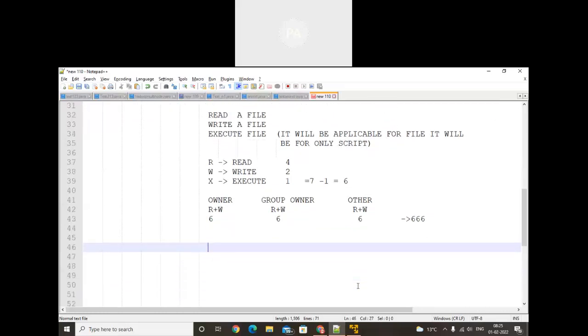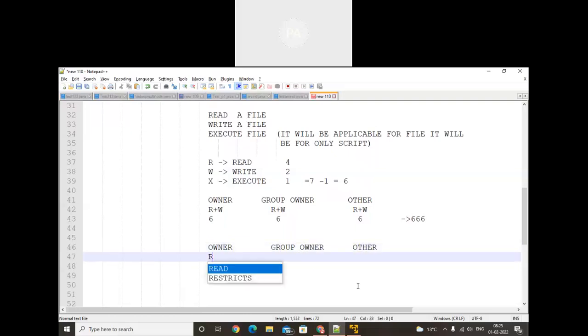Sometimes we will also minimize the permissions. We will do practical also. For example, for owner I want to provide a permission of read, write and execute, but for execute we will put a dash. Here I will use execute as a dash. So that means we do not want to provide execute permission because a file does not support execute.